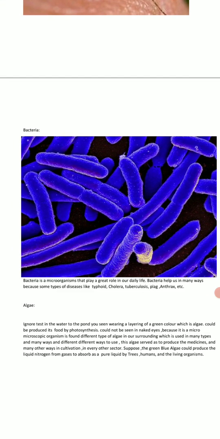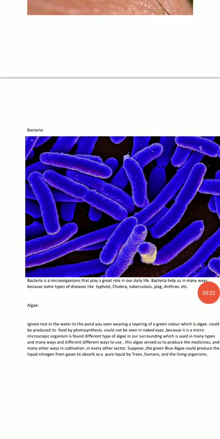And now we discuss algae. What is algae? If we notice the water of a pond, you see a layer of green color covering it, which is algae. It could produce its own food by photosynthesis. It could not be seen with naked eyes because it is a microscopic organism.